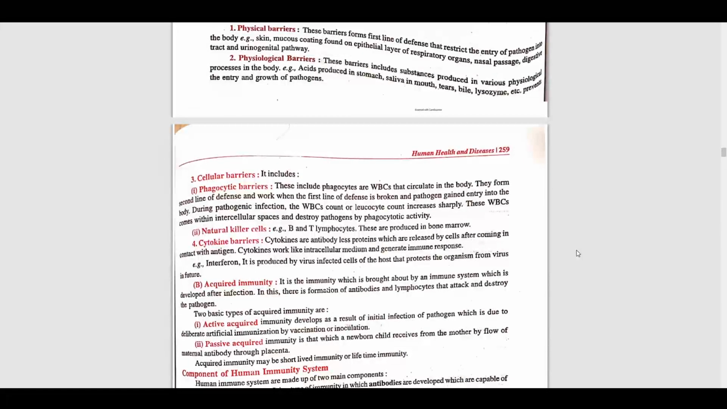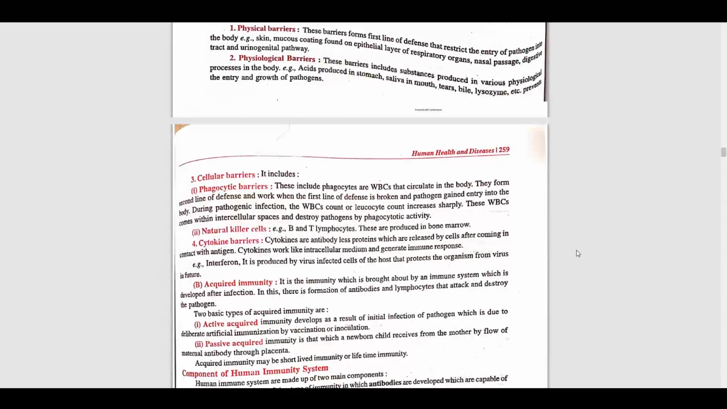Second is the physiological barrier. These barriers include substances produced in various physiological processes in the body, such as the acid inside our stomach, which plays a physiological barrier role. Saliva in our mouth, tears, bile, all these things count as physiological barriers. They also help to restrict the entry of pathogens.